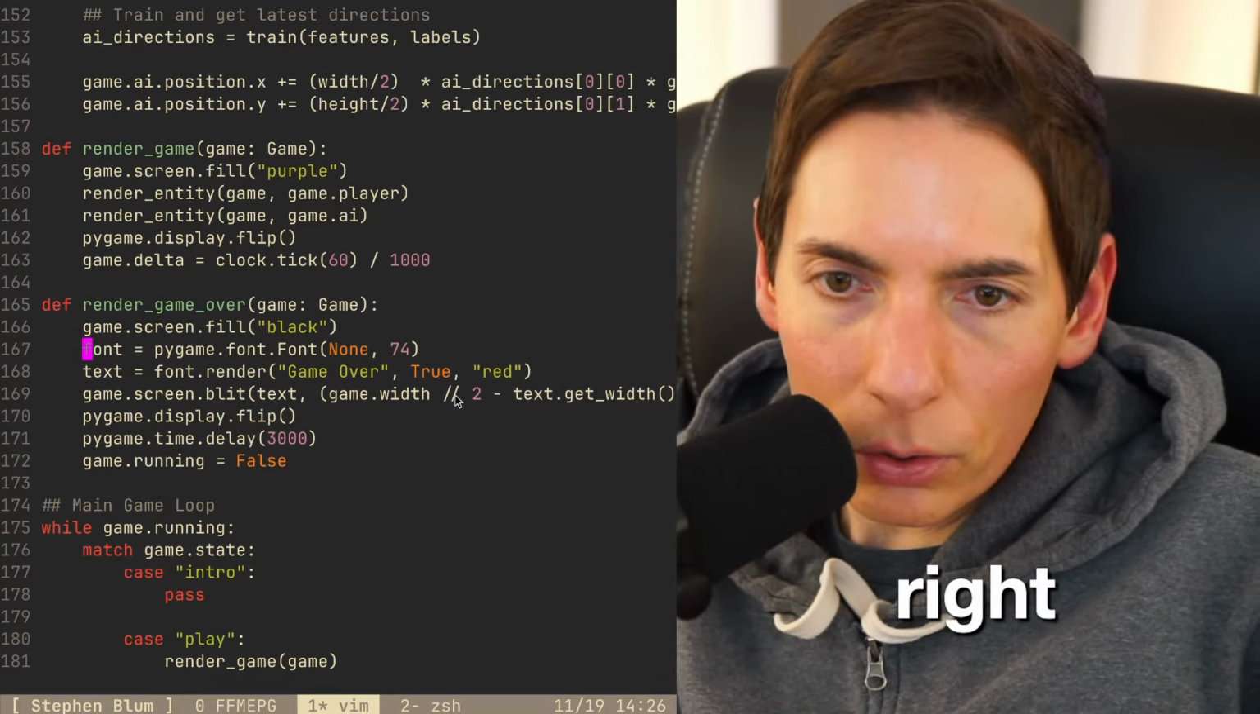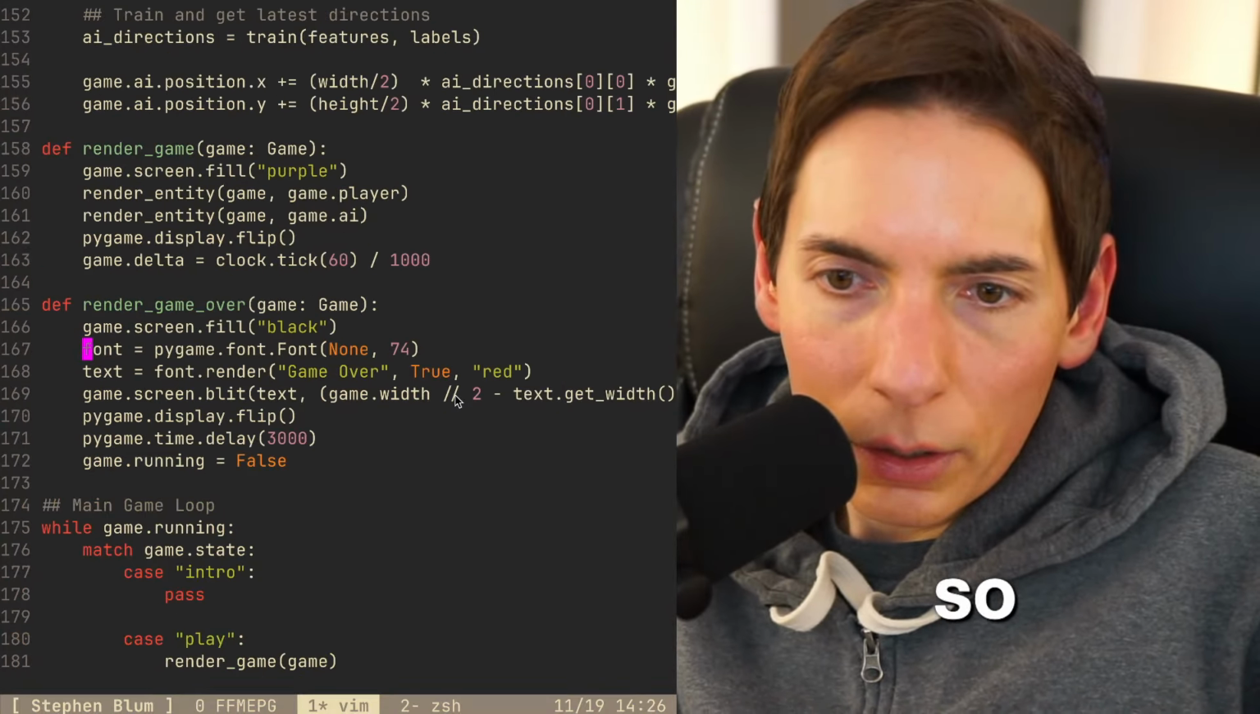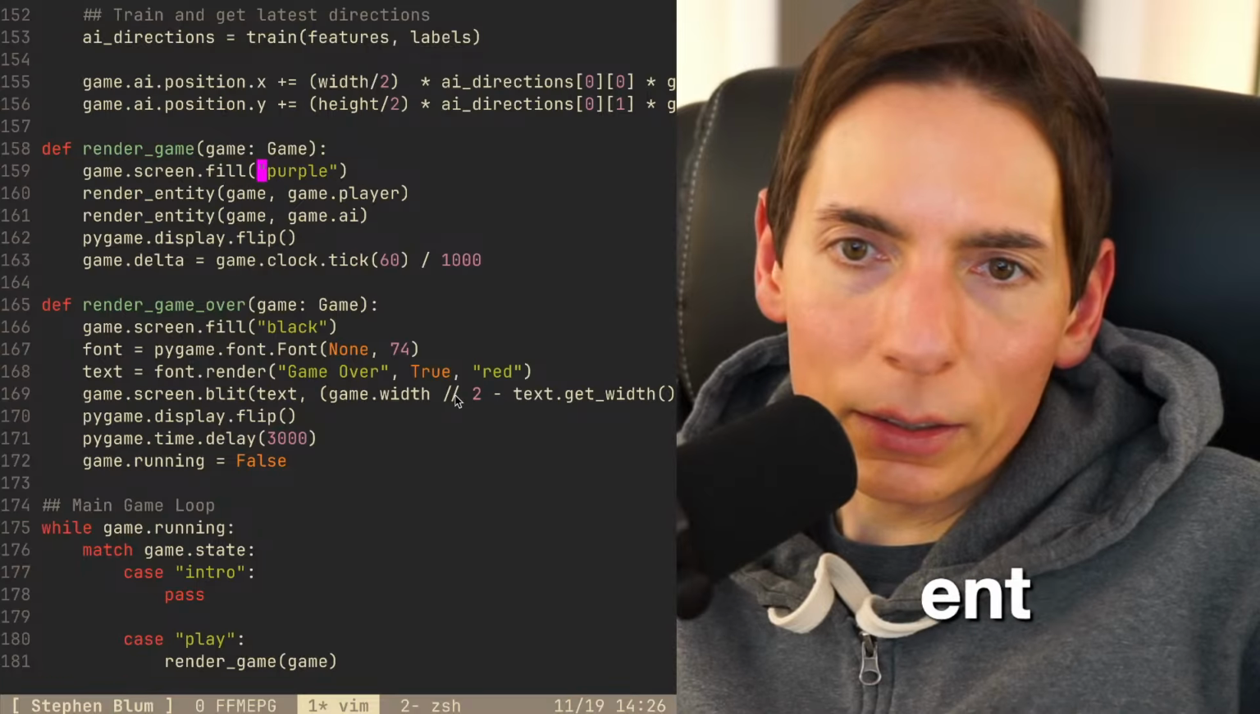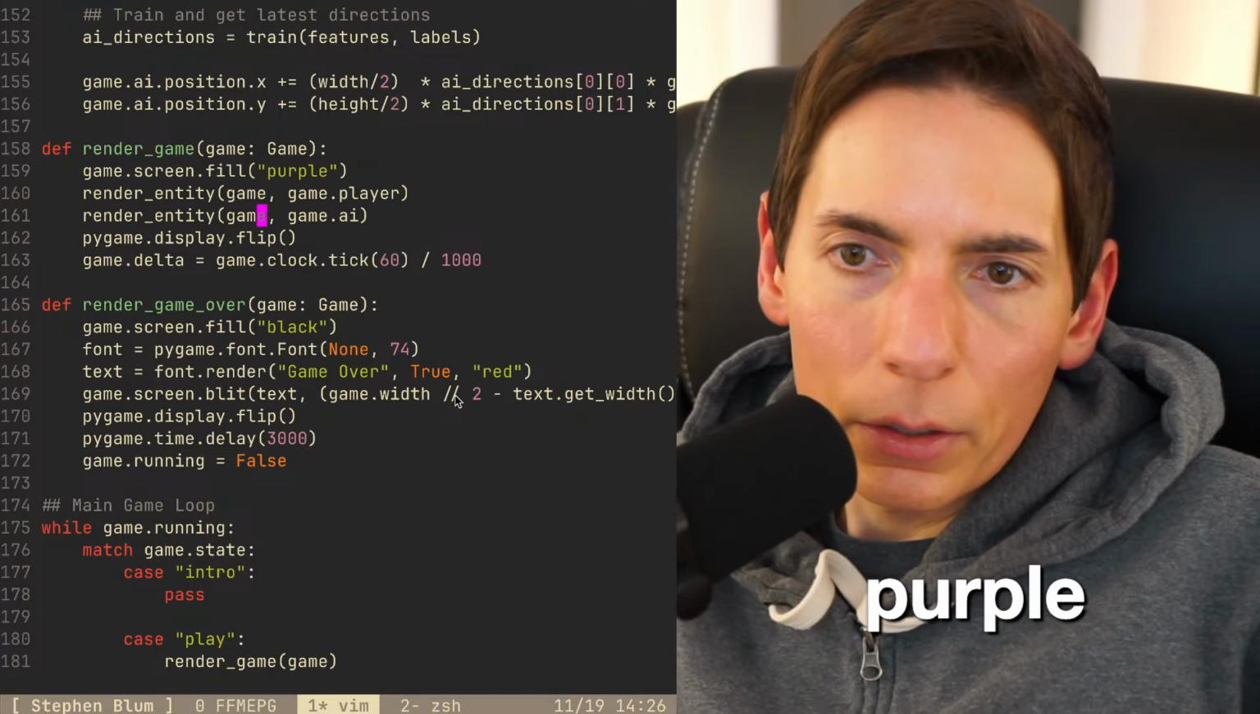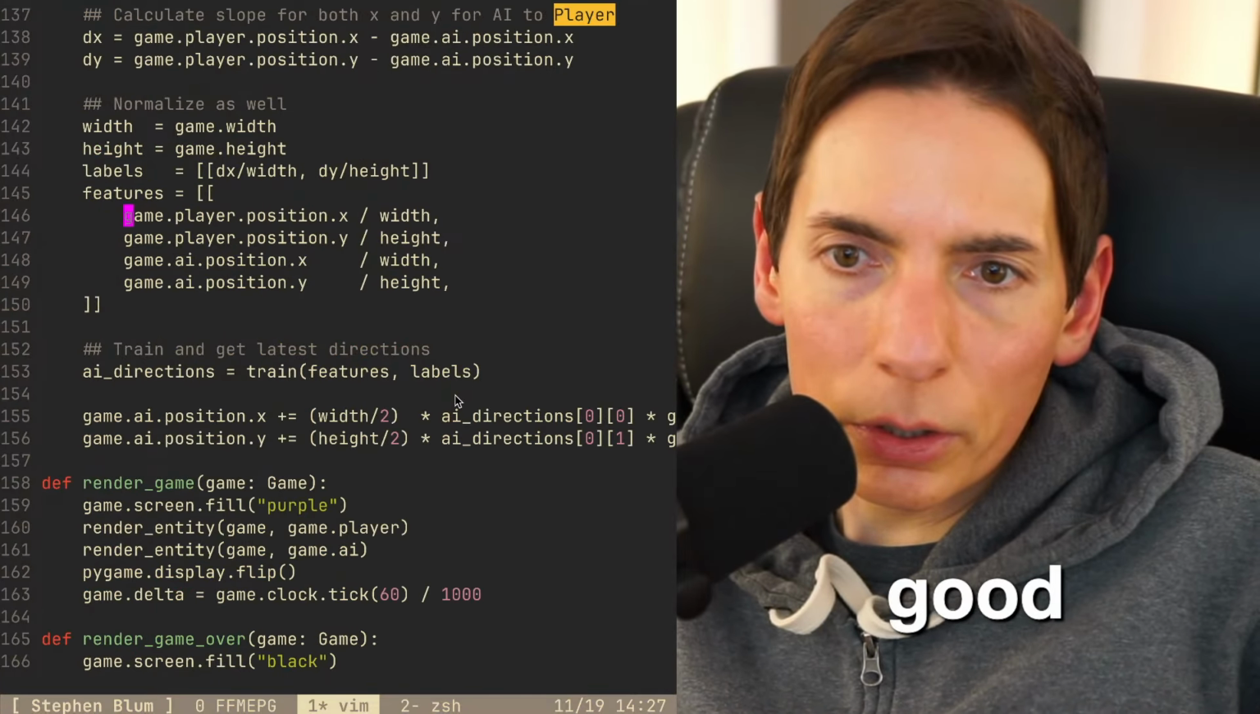All right, so running, delay, looks good. Running false, okay. Tick, yep, looking good. Game delta, clock. Oh, game.clock, there we go. Pygame display flip, looks good. Render entity, game screen purple. Game, looking good. Okay, so